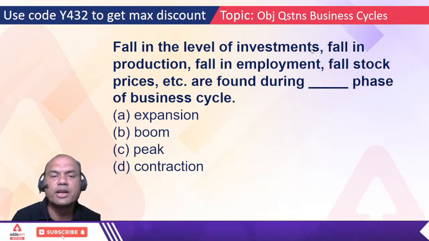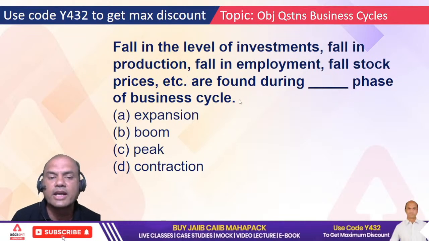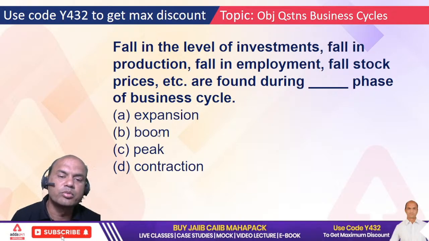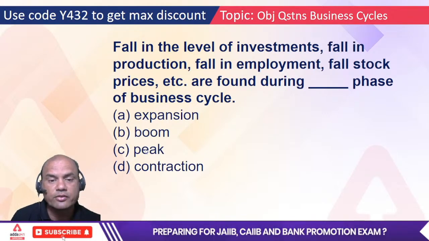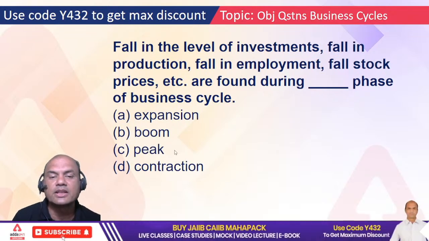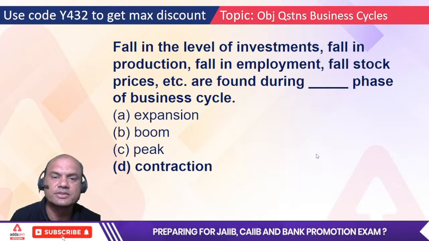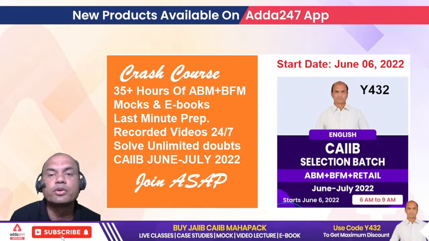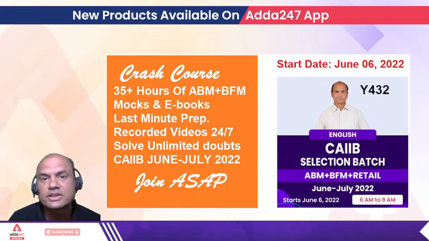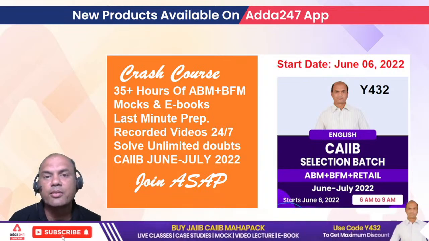Fall in level of investment, fall in production, fall in employment, fall in stock prices are found during dash phase. Expansion, boom, peak, and contraction. Expansion, boom, peak are all positive phases, right? Which one is the negative phase? Correct. So the answer is contraction. So that was it for the objective questions on business cycle. Hopefully you have understood the meaning of business cycle, its significance, and the important objective questions. Remember, it comes for around 6 to 7 marks.